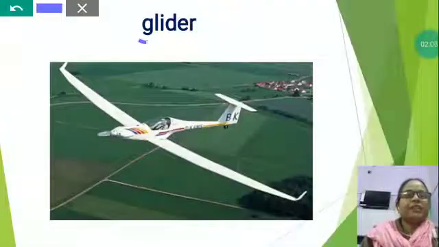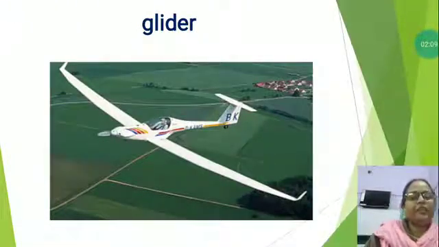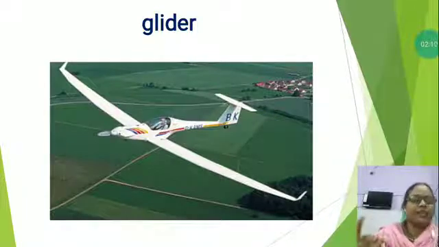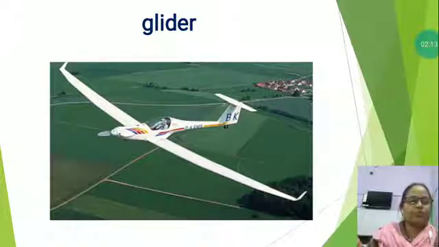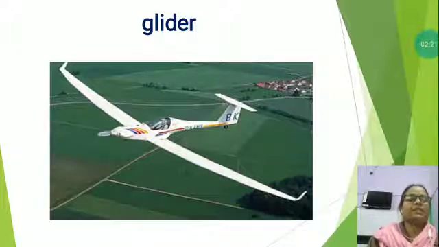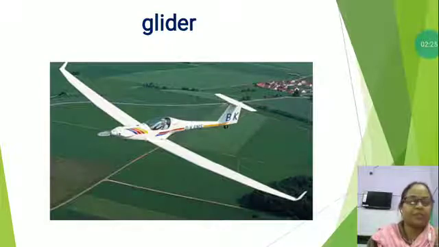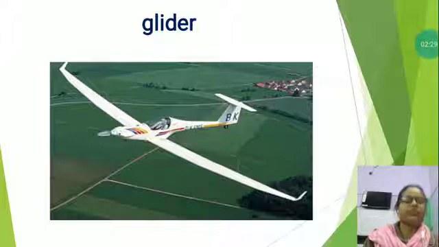gliders. Glider. Gliders are aircrafts which do not have a motor. Gliders are controlled by their pilots by using control sticks. Some gliders can only carry one person, others can carry two passengers. In gliders with two seats, each pilot has a control stick.